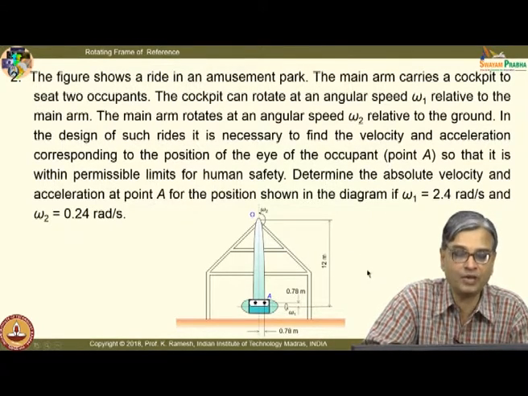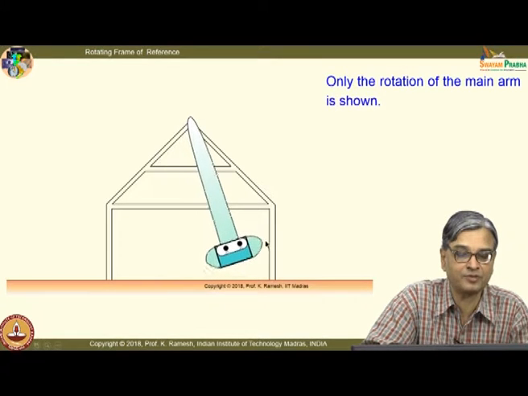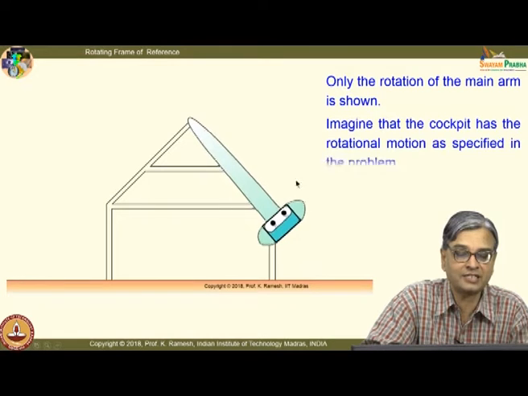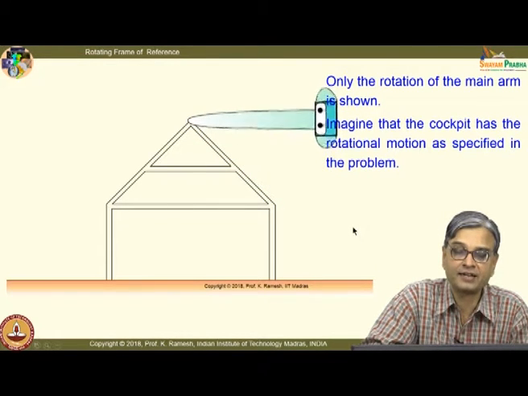So, in order to visualize the whole mechanism, I also have a nice animation. In this I have said that this arm is rotating, and imagine that this is also rotating, which is not animated in this.